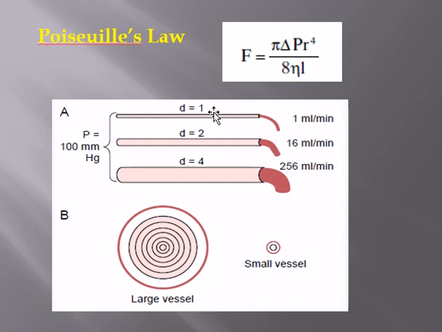So in this diagram you can see that when the diameter is 1, the rate of flow is 1 milliliter per minute. When it is raised by a factor of 2, the flow is raised to 16 milliliter, a 16 times increase. When the diameter is increased by vasodilation by a factor of 4, so 4 into 4 into 4 into 4, it accounts to 256 milliliter per minute. So just by increasing the diameter 4 times, the rate of flow increases by 256 times.